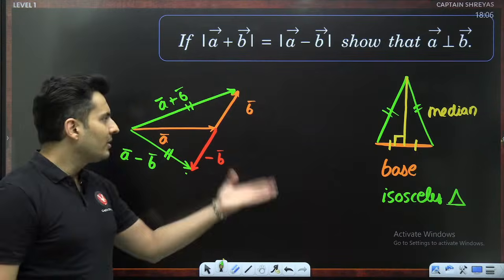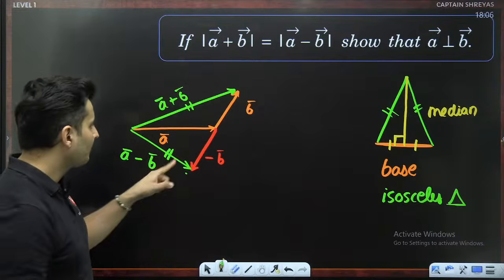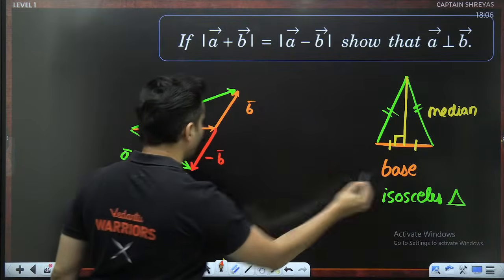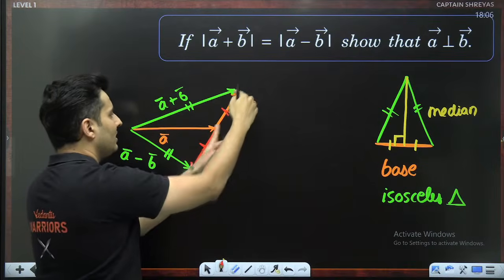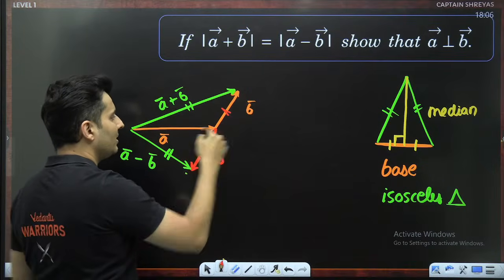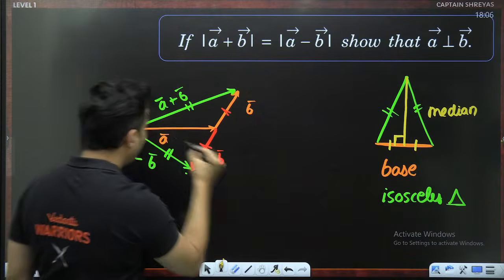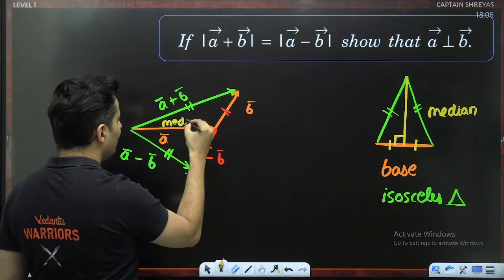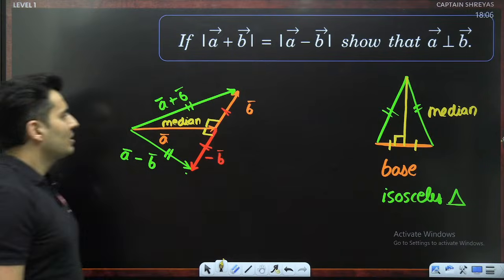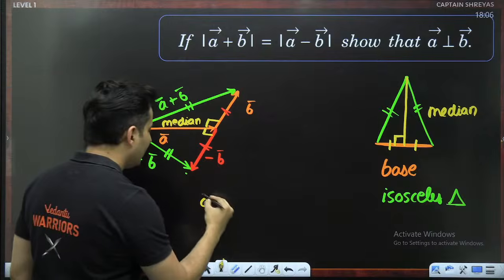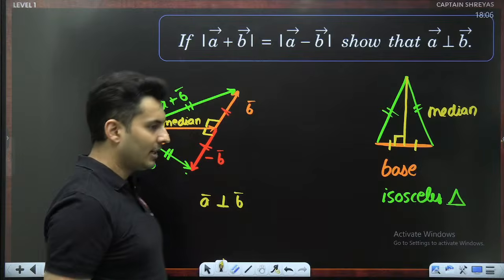Very good. So now, if this is an isosceles triangle, do you see over here, this side is equal to this side, because this and this are equal. This is the midpoint, so this is a median. So if this becomes a median, 100% this must be perpendicular. So naturally, A is perpendicular to B, just that I have not drawn it like that.